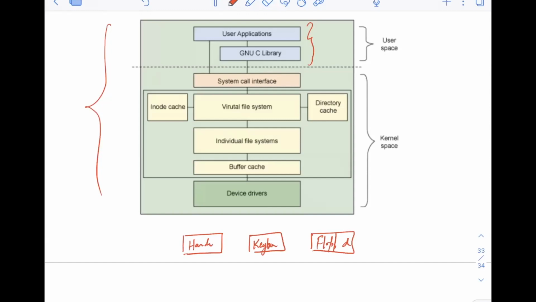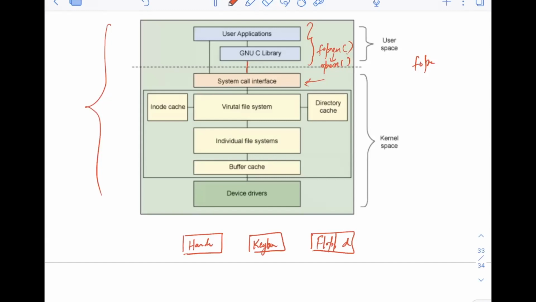And then, for example, when I used fopen in that program, fopen will run in user space, but then it is going to call the open system call. So when the open system call is called, the trigger will go to the system call interface, which is there in the kernel space.